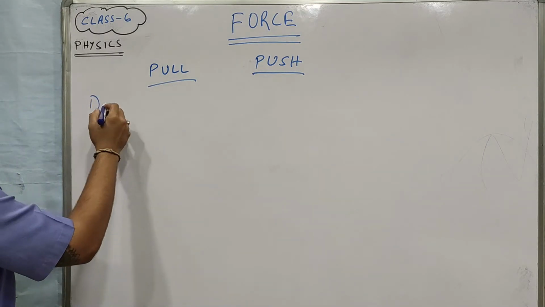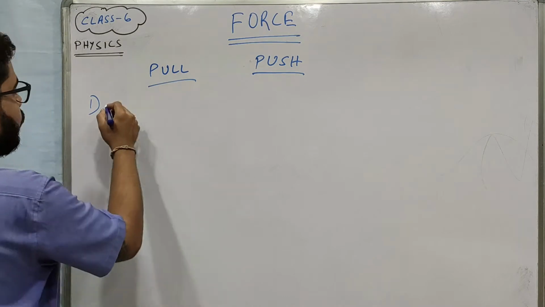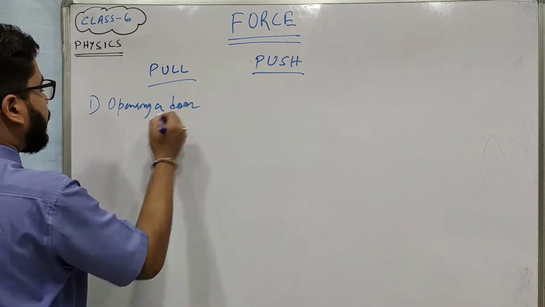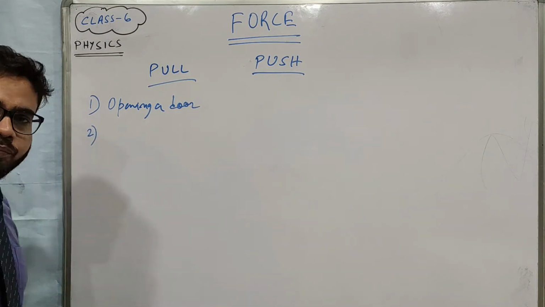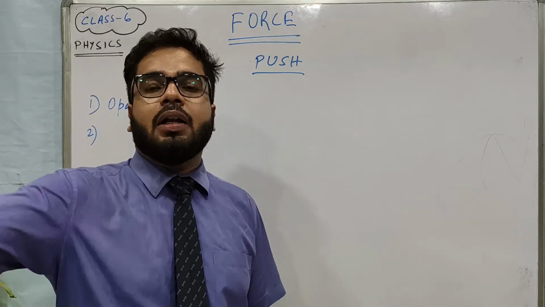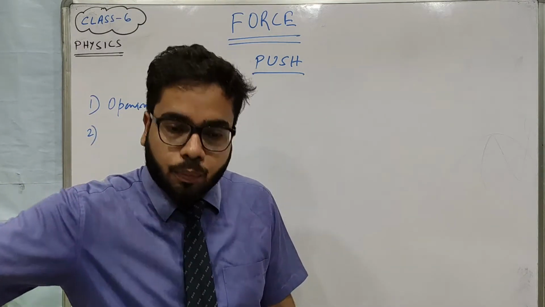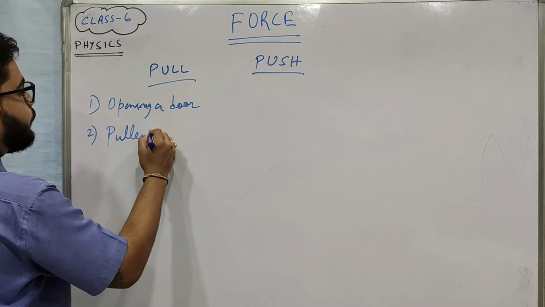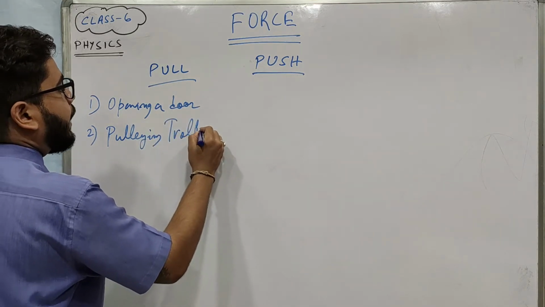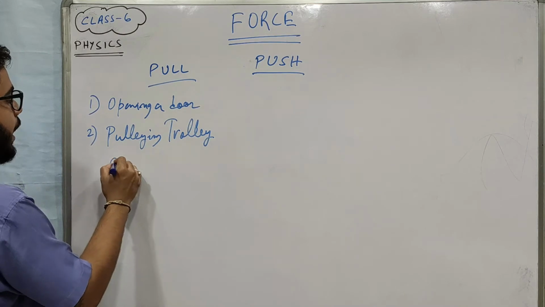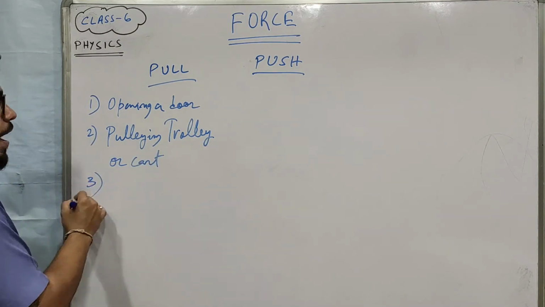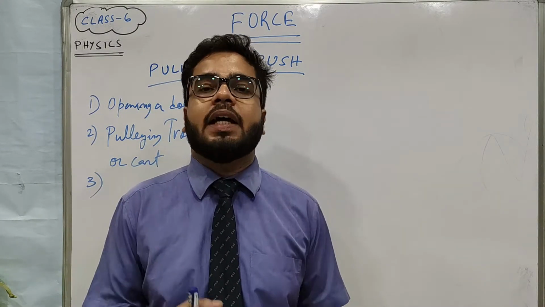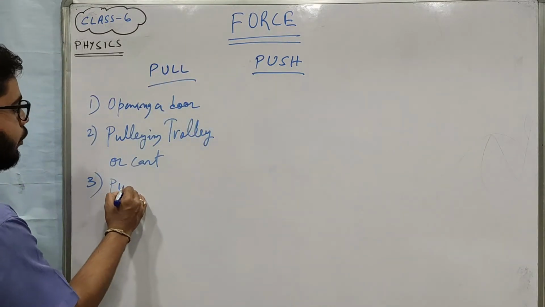Suppose you want to open the door. So opening a door is a pull. When you go for any vacation, you all like to use a trolley bag and you pull that trolley bag. So pulling any trolley or cart is also a pull force. Then you have a rickshaw. We call the people who pull the rickshaw rickshaw pullers. So pulling a rickshaw is also a kind of pull force.